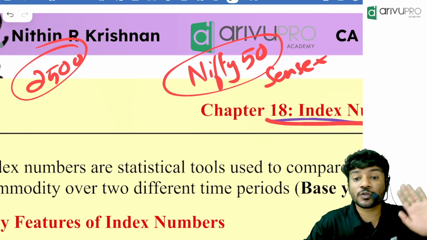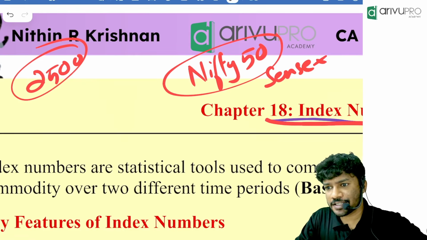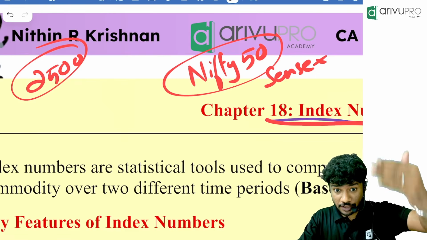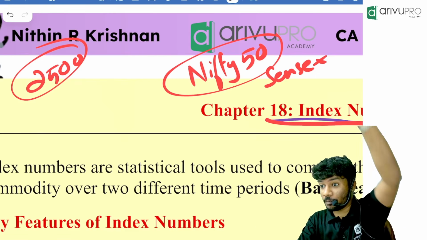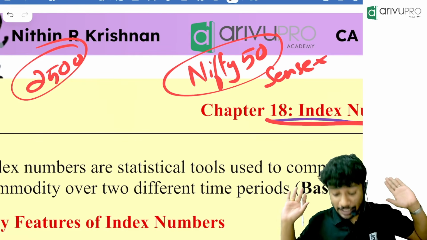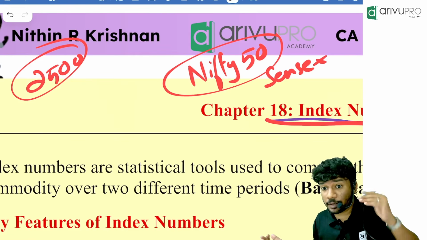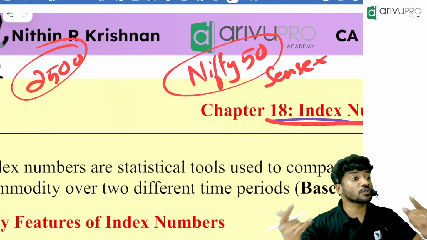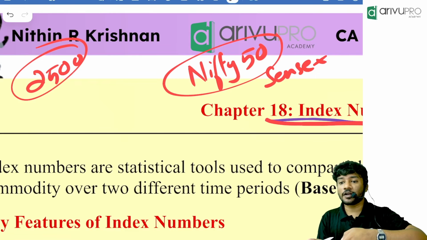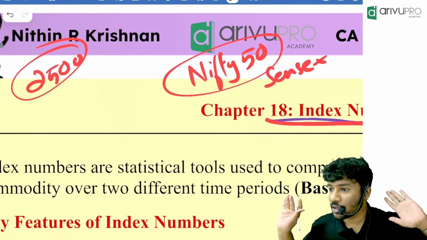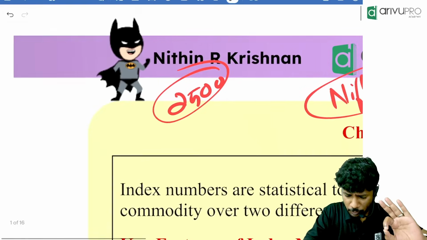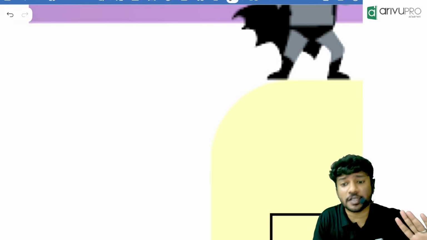So what is the usage of this index? Just for understanding, predicting or forecasting how the market is going to perform, or for a given set of commodities, how their price will go up in the future, how it will come down in the future, all those things come under something called an index. Understood? Sure? Basically, I'll take one more thing down. You will understand it much better.